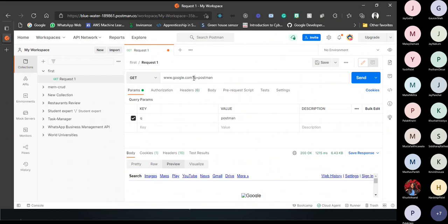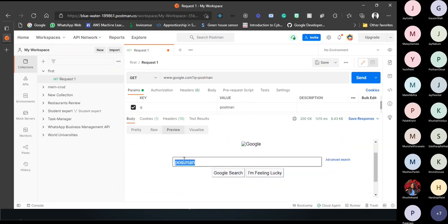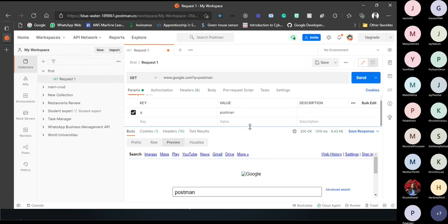But you see here, I don't get a result of Postman. Just Postman is typed into their search section, but I didn't get the result which we get after clicking the search button. So what are we missing here? We are missing a path.